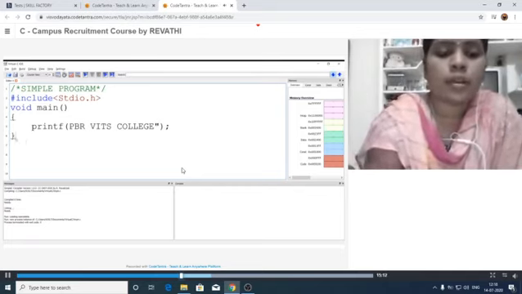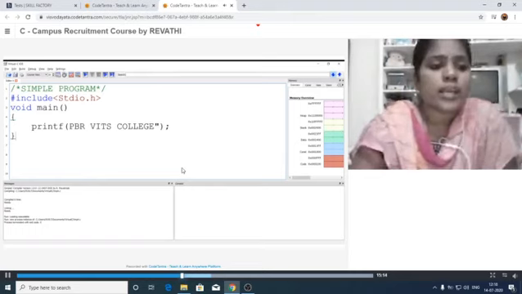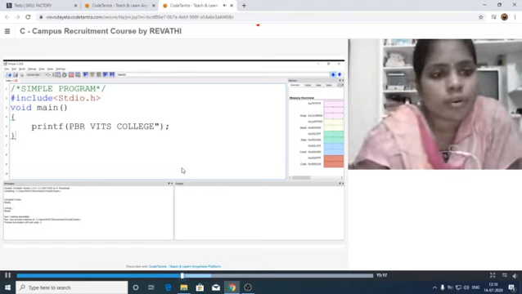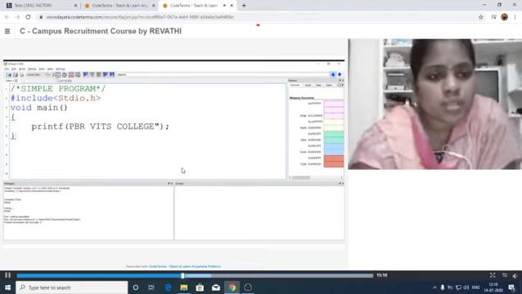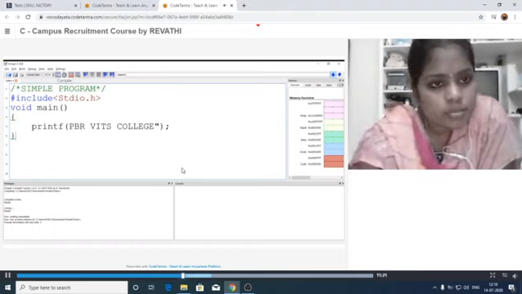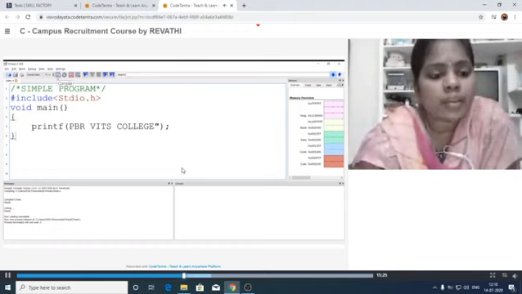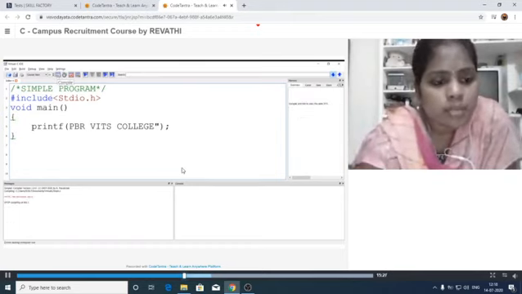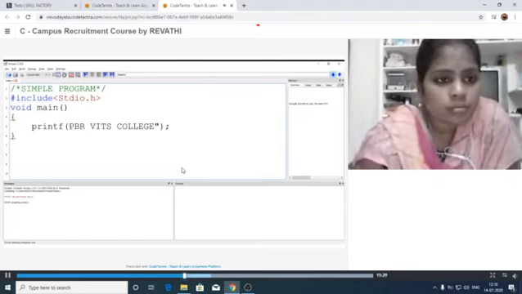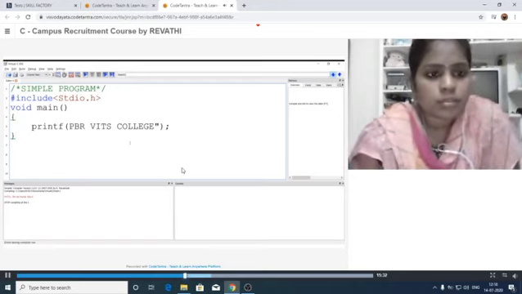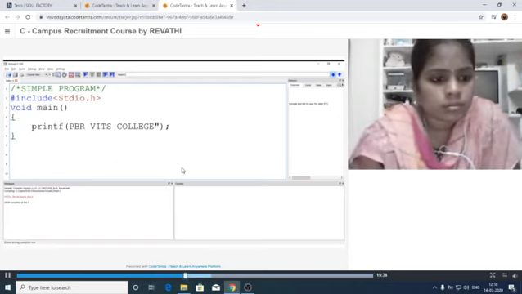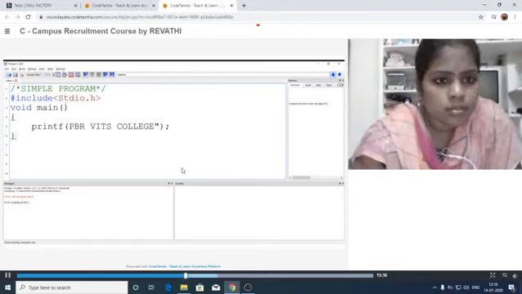Now, let us check whether there are any errors, that means any mistakes, in our program. This is the compile. Compile means to check whether the program has any errors or not. So I am compiling.